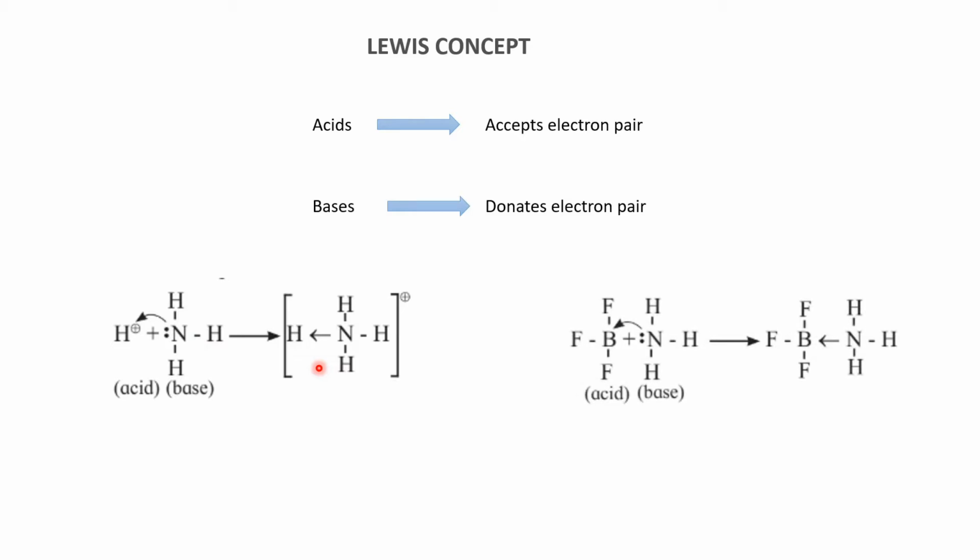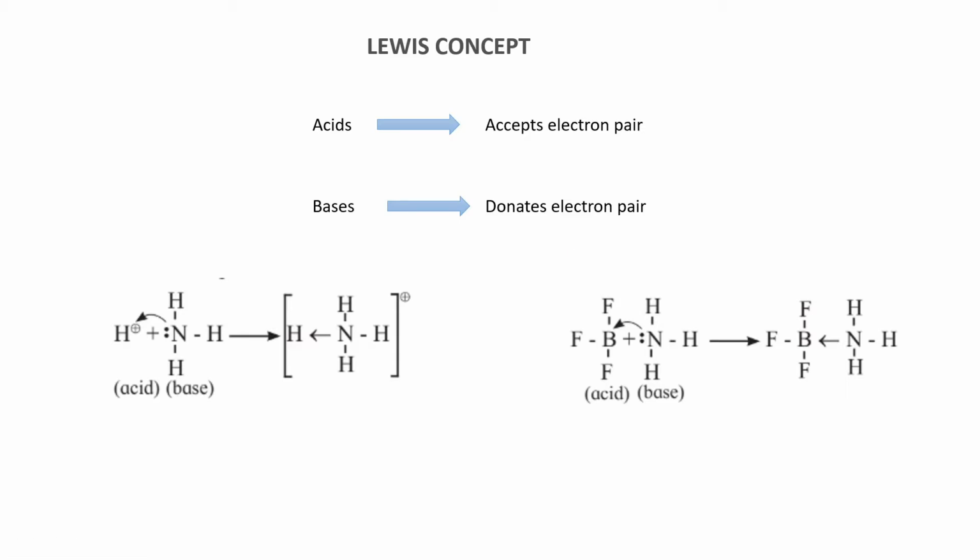Here is the BF3 molecule, which is acting as an acid. Why? Because it is accepting the electron pair from ammonia, and ammonia being the electron pair donor is the base. So according to the Lewis concept, acids are those which accept the lone pair and bases are those which donate the lone pair.